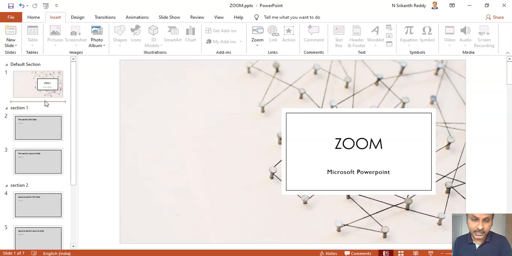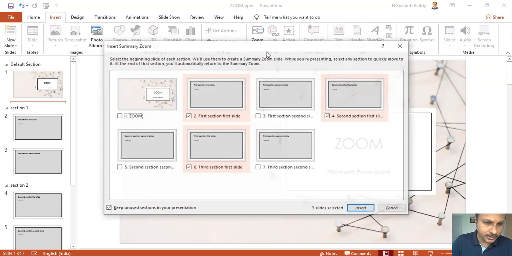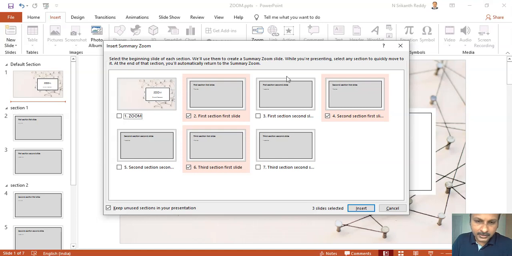At the end of the slides, it will come back to the summary zoom slide. So let us see that. Now I have inserted my horizontal cursor between these two slides, after the title slide. Click on zoom, click on summary zoom. Now you just have to click on insert. This slide is just to cross-check, if you want to ignore some of the sections.